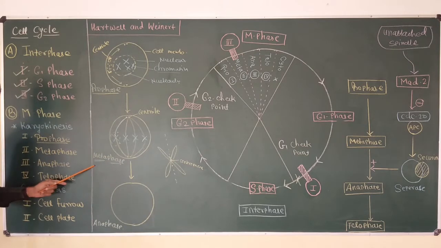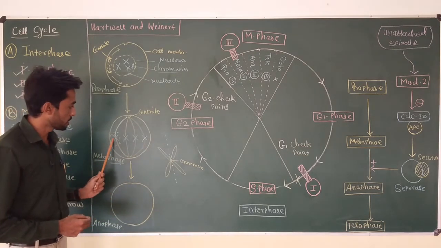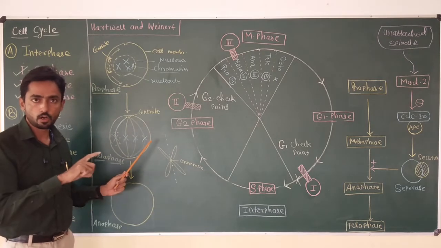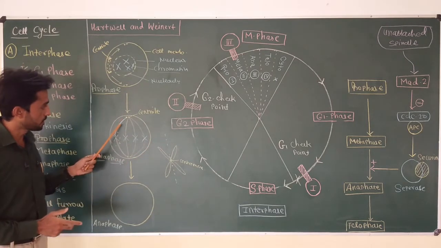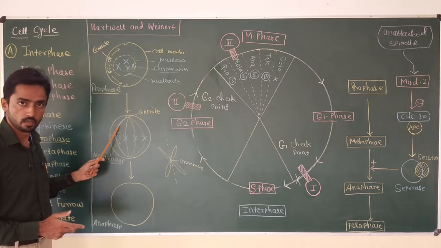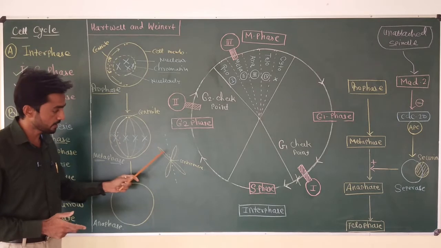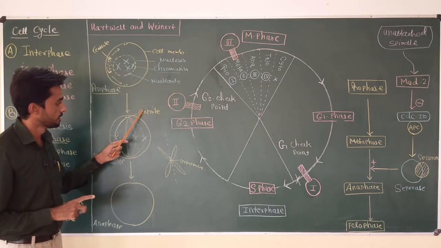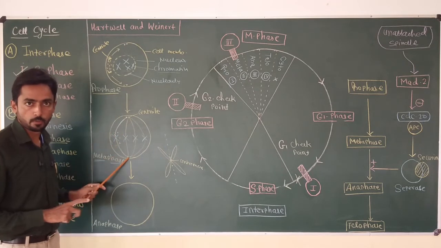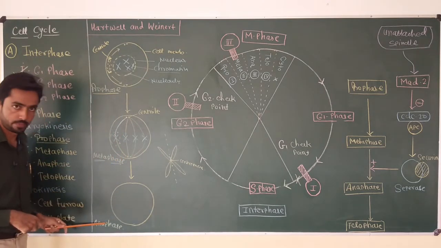So during the metaphase, two important events occur. Number one, arrangement of the chromosomes in the middle or at the equatorial plane of the cell, and binding of the spindle fiber to the centromere of the chromosome. Okay, one side of the spindle fiber is attached to the centromere while the other side is attached to the centriole at both poles of the cell. And now the cell is ready to enter into the anaphase.